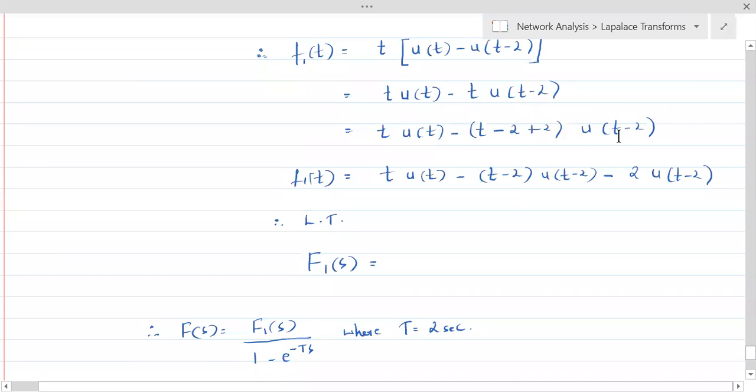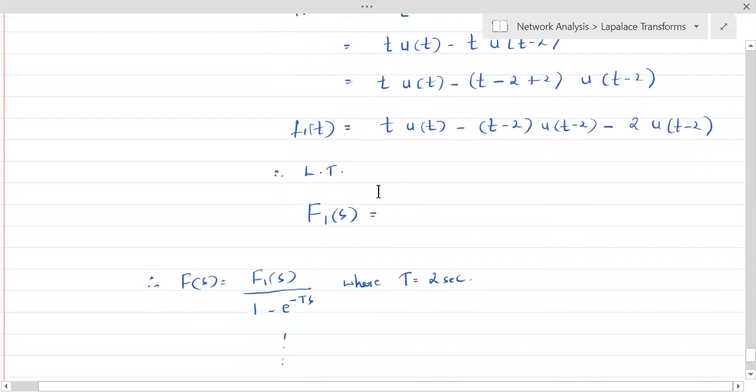If you don't understand how to write this, just see how you can convince yourself. So you have these two terms, right? How to get this term out of this, which is the common term here? u of t minus 2 is common. Keep u of t minus 2 out. Rather, minus u of t minus 2 you keep out. Then see, you will get this.